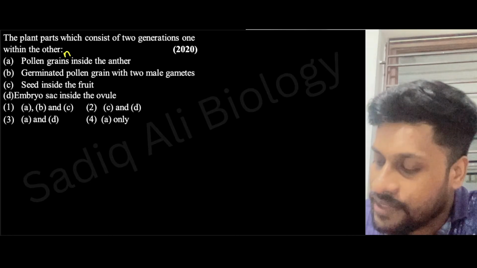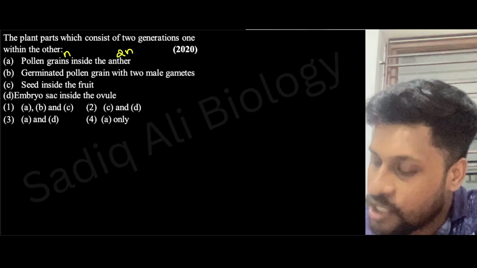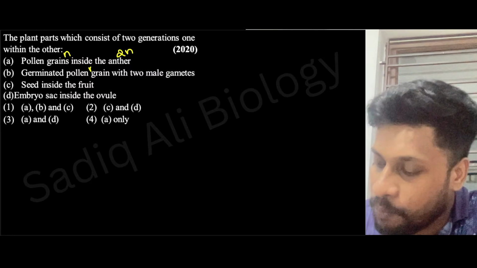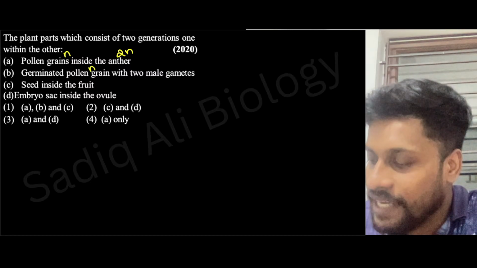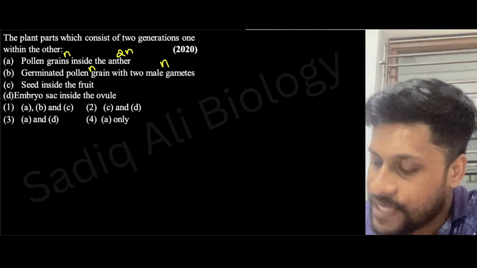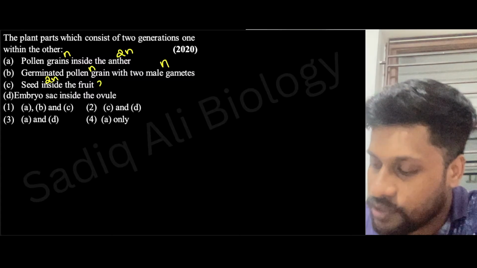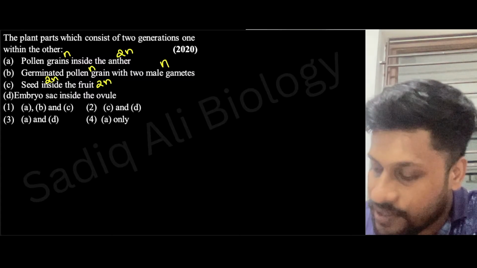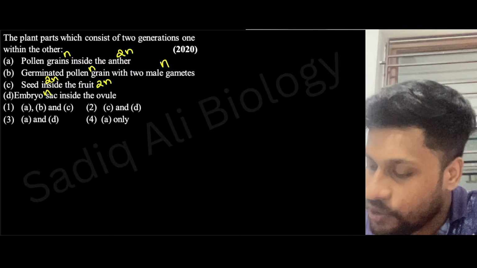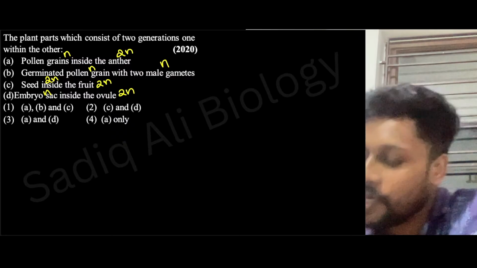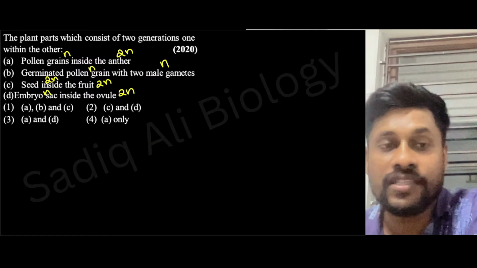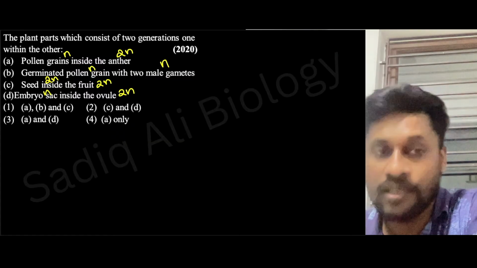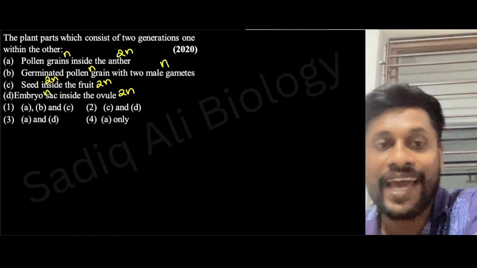N. Anther 2N. Germinated pollen grain N. Male gamete N. Seed 2N. Fruit 2N. Embryo sac N. Ovule 2N.